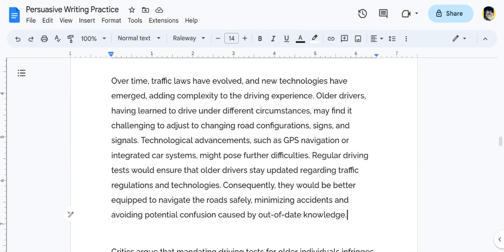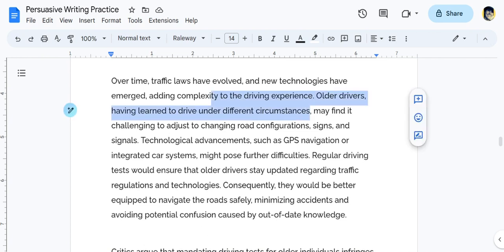So, definitely love this paragraph. Again, notice the word choice, writers? If I had to focus on one particular item within this paragraph, it would actually be the sentence fluency, and that is the use of commas. And so we can see this idea of older drivers, and then we've got a little bit of conversational language here, older drivers, and then we've got this caveat or this slight tangent here where we have older drivers having learned to drive under different circumstances.